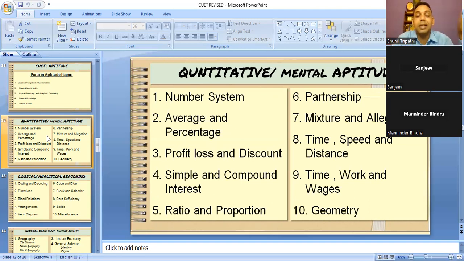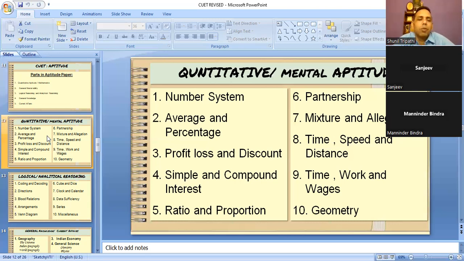Even class 9th and 10th syllabus is not included in the general test of CUET. Any child who is going for higher studies should know mathematics up to class 8th, because whatever you do in life, you should know average, percentage, number system, some simplification questions and all those things. So you have to prepare for that, and there are 12 questions.